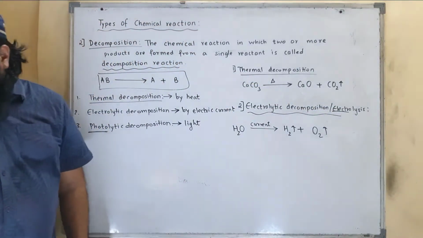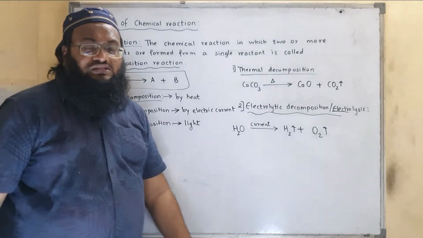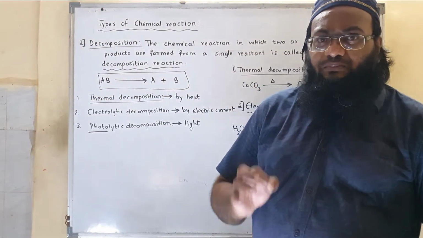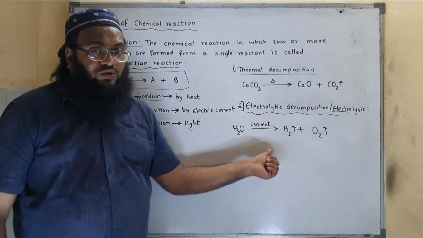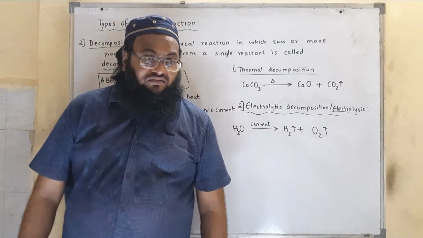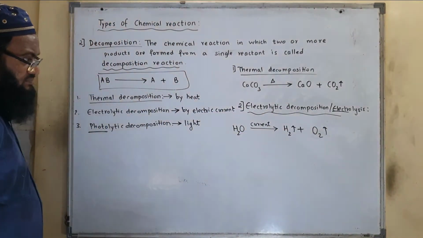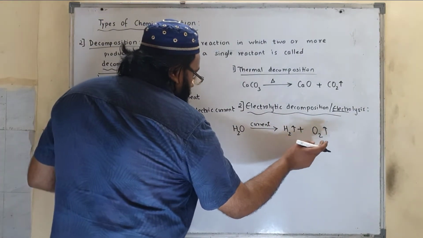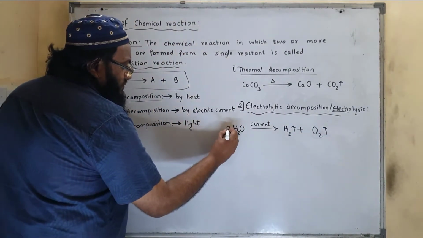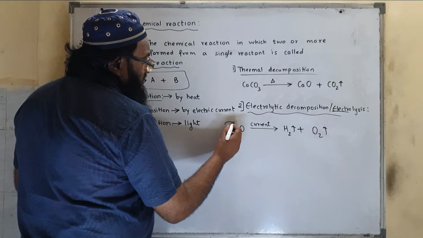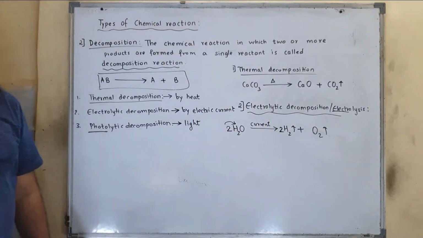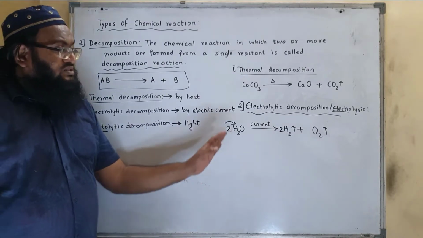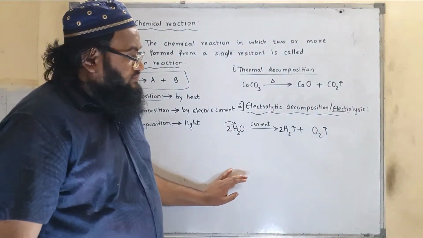Now, electrolytic decomposition means decomposition which is brought about by passing electric current. So water can be separated into hydrogen and oxygen by passing electric current. Let us balance them. Here oxygen is 2, over here it is 1. Then the neighbor got affected, 2 to the 4. So here it is balanced. So this is electrolytic decomposition.